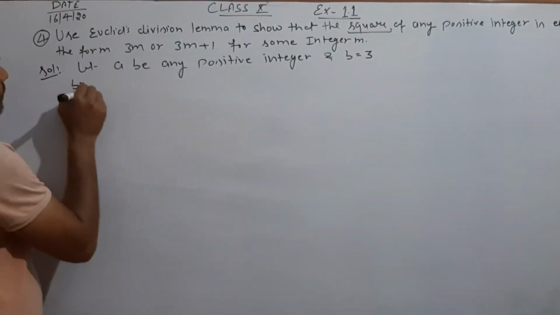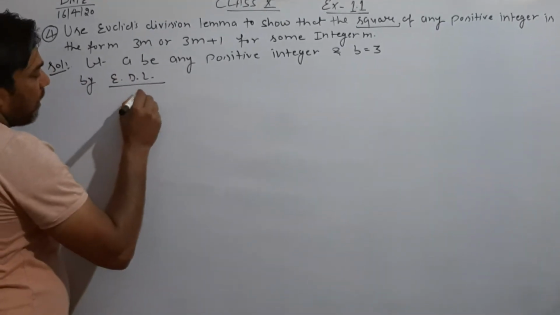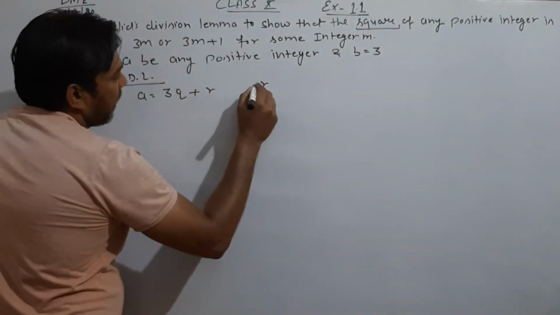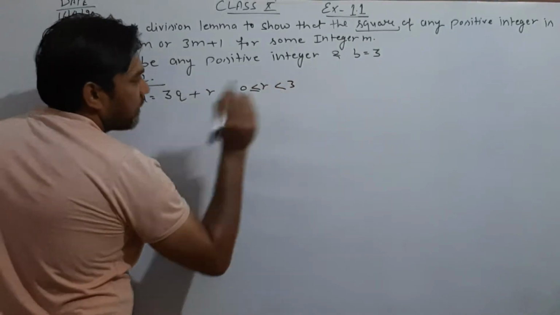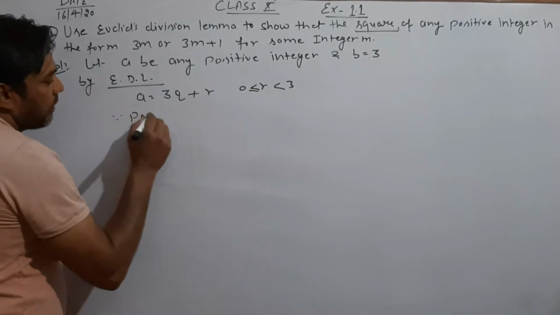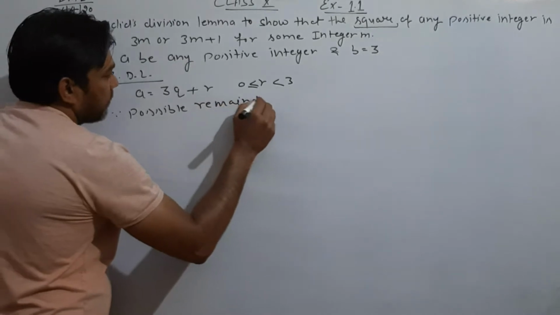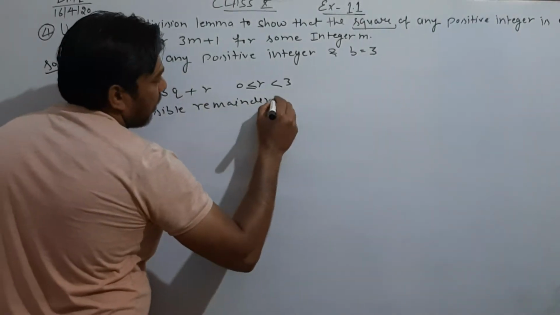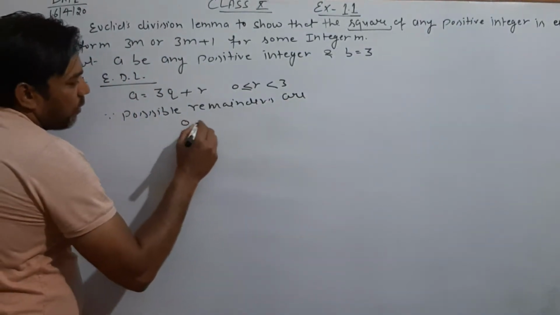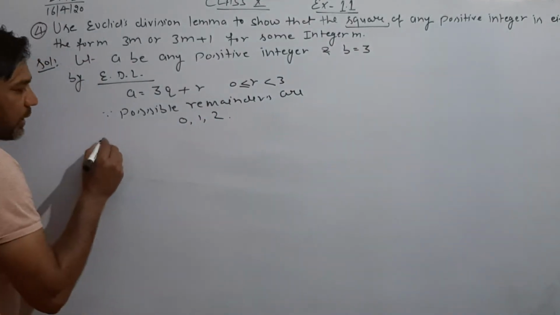Then by Euclid's division lemma, a equals 3q plus r, where r is greater than or equal to 0 but less than 3. So the possible remainders would be 0, 1 and 2. Clear? So again we have 3 cases.